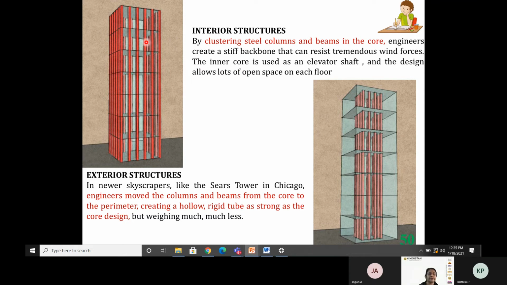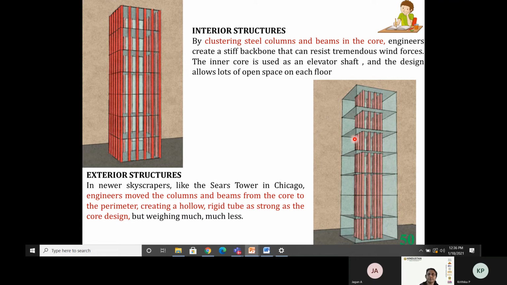Now if we come to the exterior, you can see the red. In new skyscrapers like Sears Tower in Chicago, engineers moved the columns and beams from the core to the perimeter, creating a hollow, rigid tube as strong as the core design, but weighing much less. When the core is interior, the building becomes very heavy.